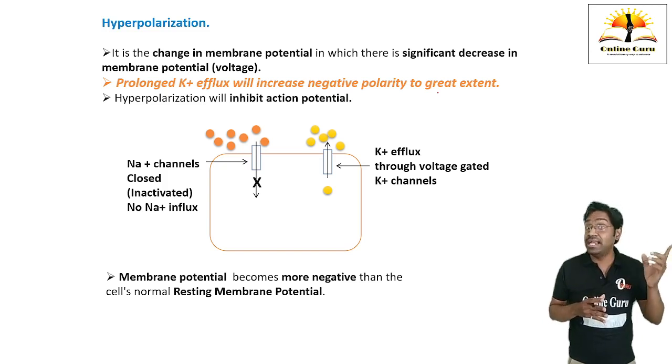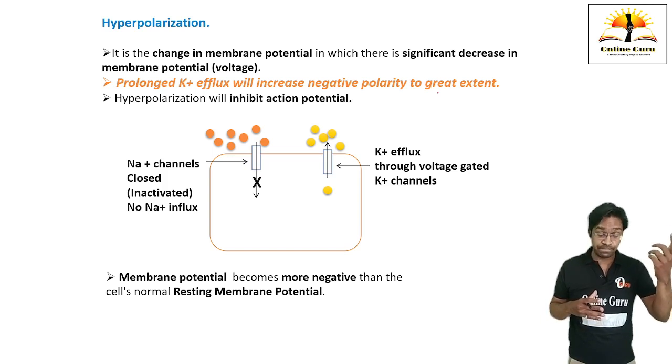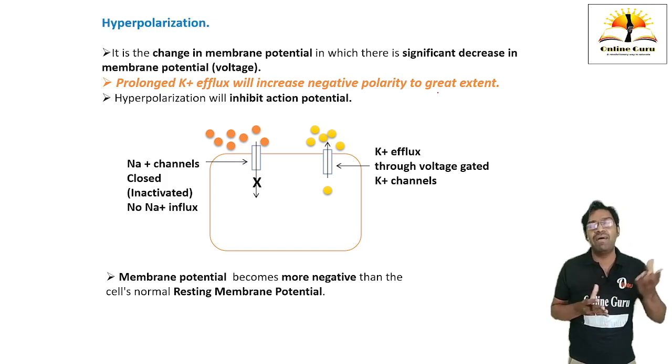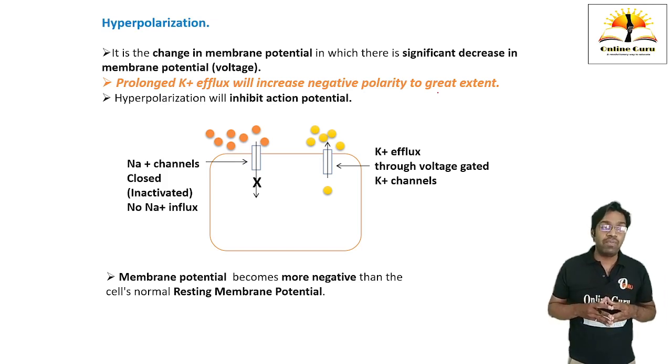As we have seen, depolarization, the rising phase, is going to initiate the action potential, while hyperpolarization is going to inhibit the action potential. That's why many sedatives, tranquilizers and hypnotics act on this concept of hyperpolarization. Opening of chloride channels by GABA causes more hyperpolarization inside the cytosol, which inhibits impulse transmission. That's why the person gets drowsiness.